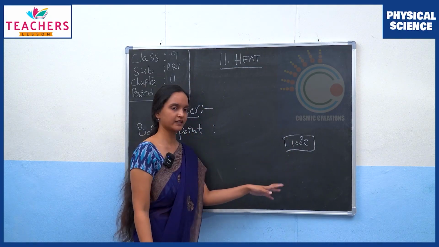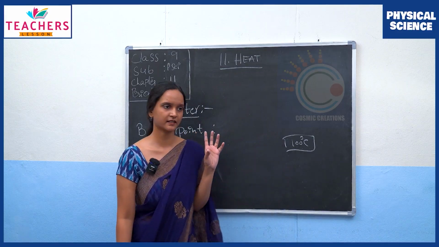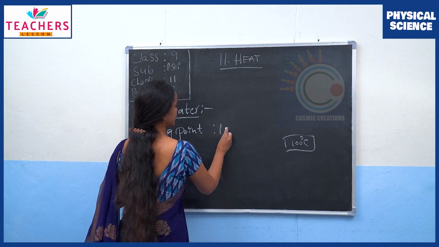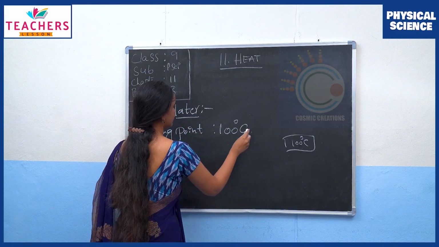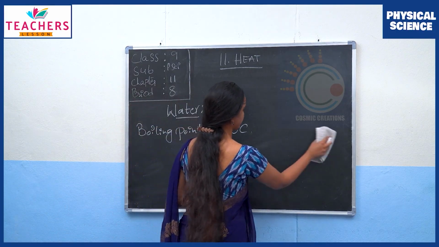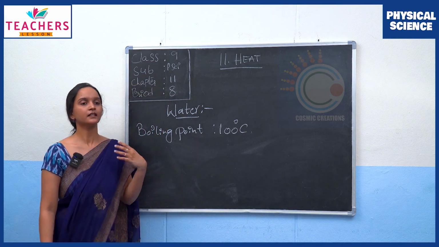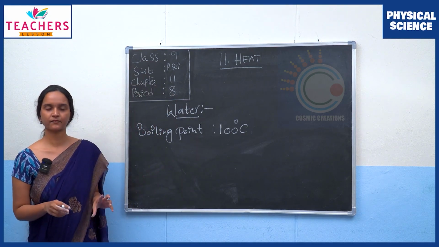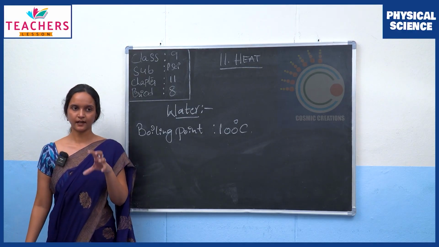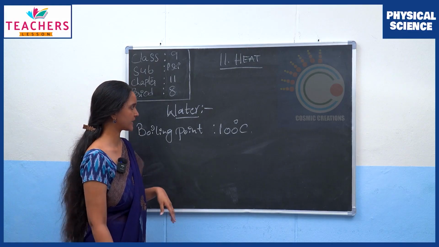So at this particular temperature, the water will start bubbling and we see vapor. So 100 degrees Celsius is the boiling point of water. That means once the temperature of the water reaches 100 degrees Celsius, if we continue to supply heat, after that point the water will start to boil. So this is in Celsius scale.